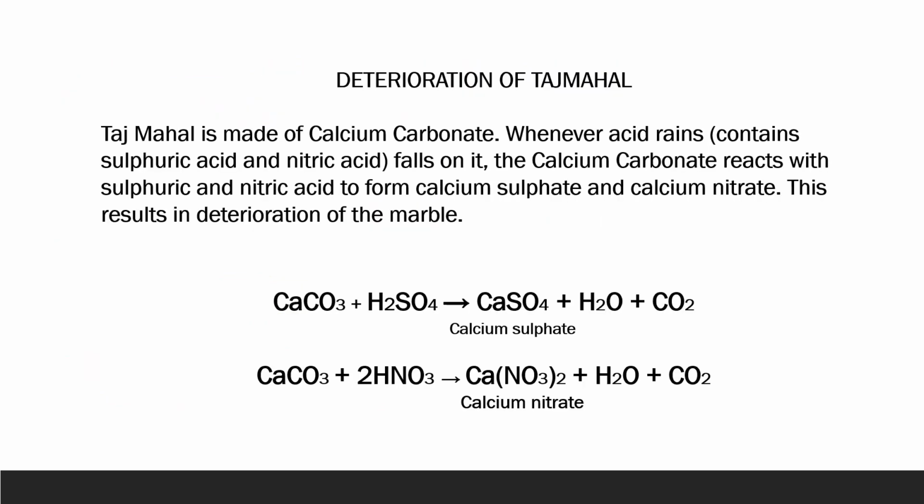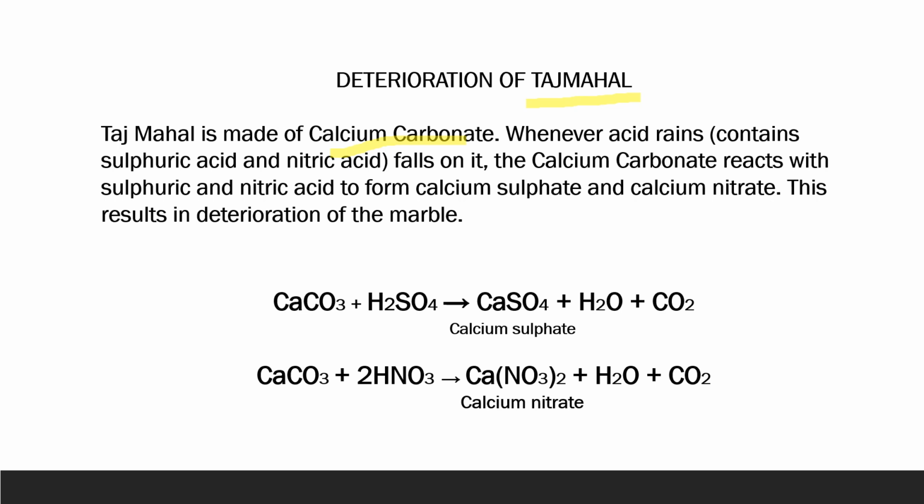We can take a case study in this case, and the case study is deterioration of Taj Mahal. How? Taj Mahal is made of marble, we all know, and marble is chemically limestone or calcium carbonate. So whenever acid rain falls on it, what happens?